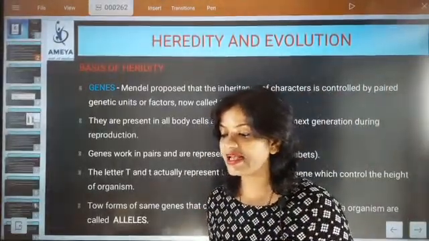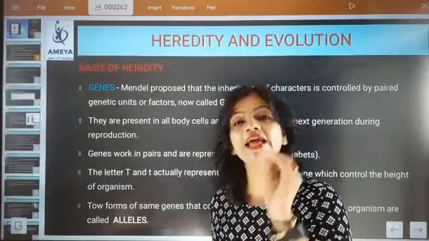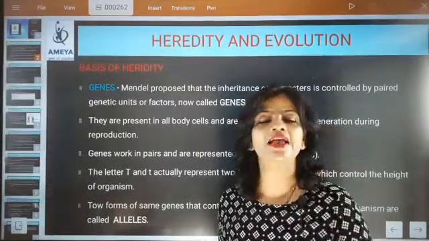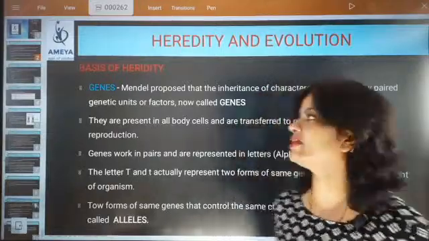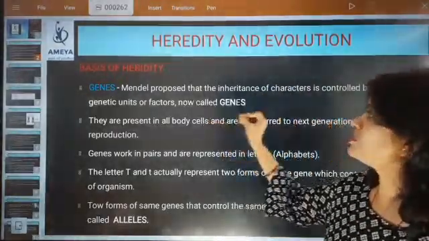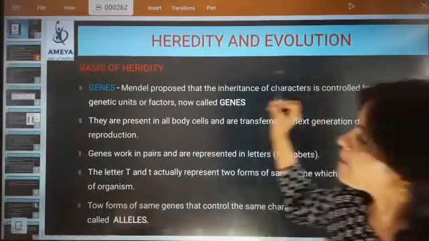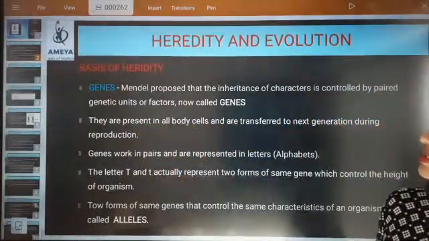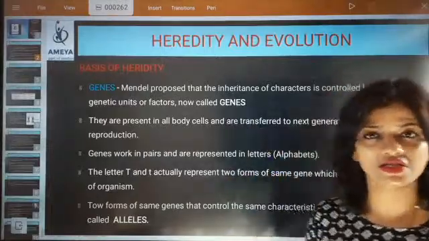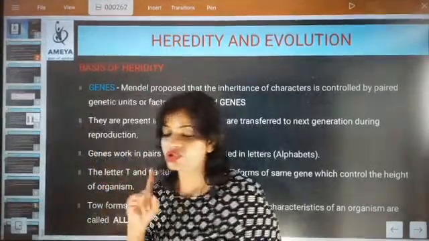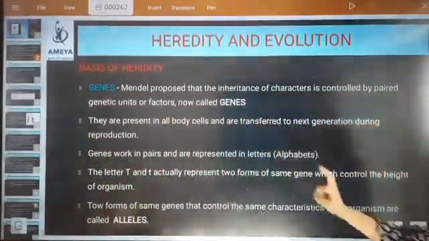What are genes exactly carrying? Genes carry characters, like the color of the eye and our hair color. Mendel proposed that the inheritance of character is controlled by paired genetic units or factors, now called genes.